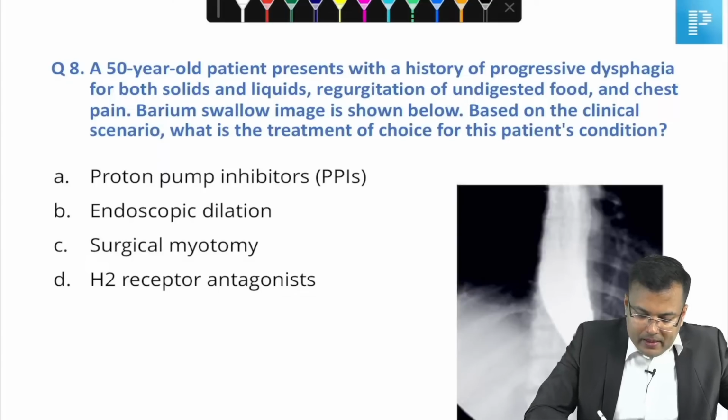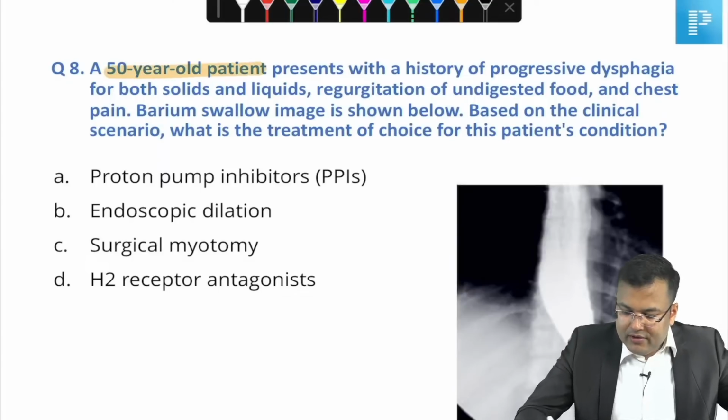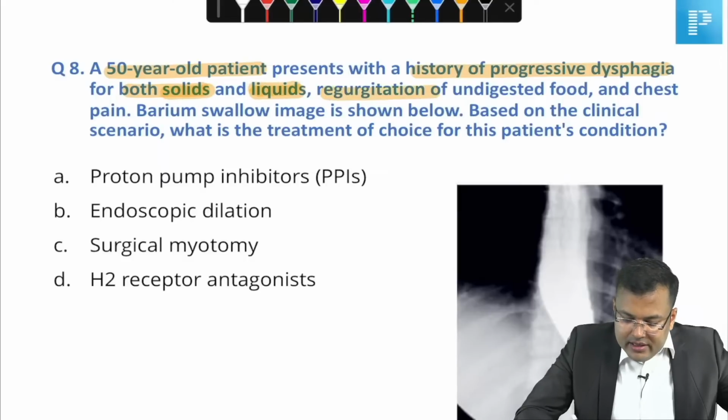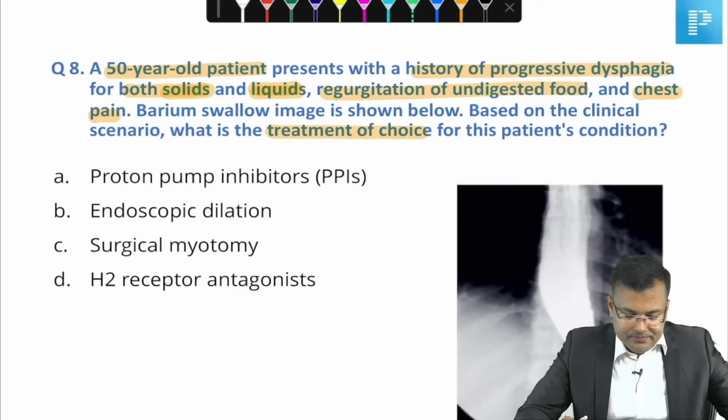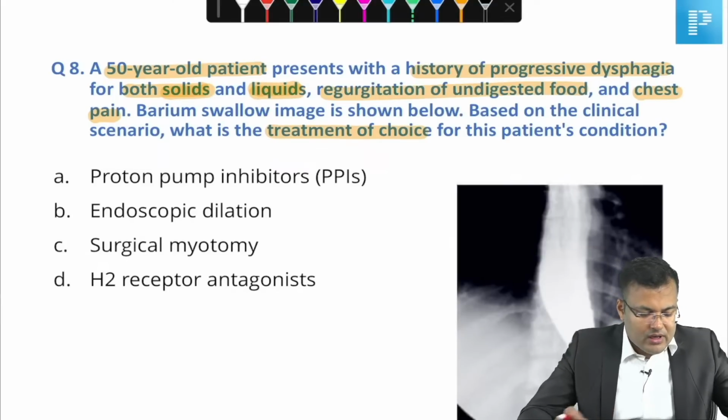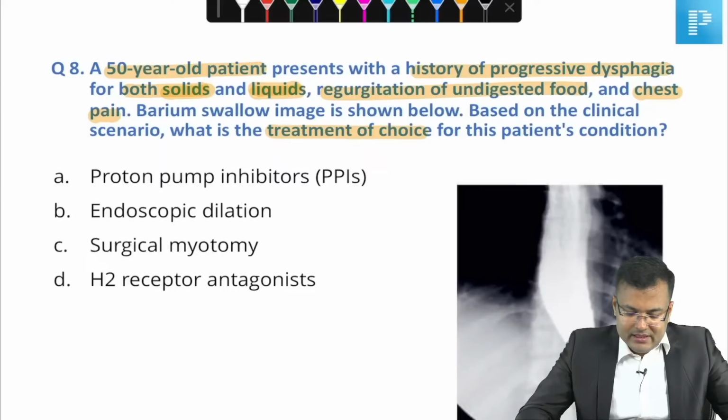A 50 years old patient with history of progressive dysphagia for both solids and liquids, regurgitation of undigested food and chest pain. Barium swallow image is given below. Based on the clinical scenario, what is the treatment of choice? Tell me, first, what is the diagnosis? Tell me guys, what is the diagnosis?